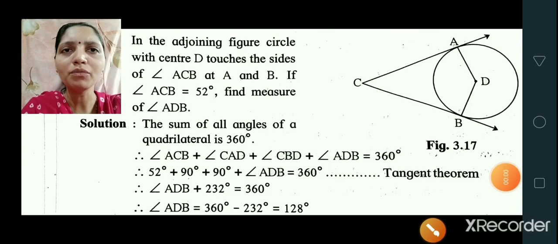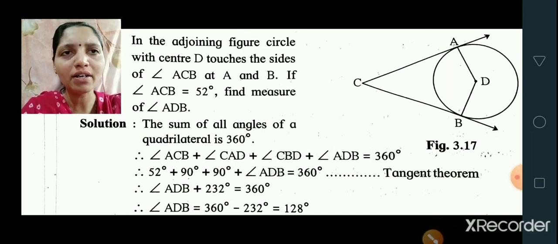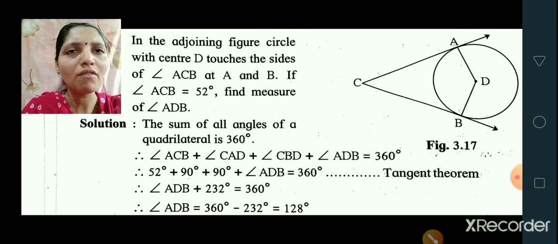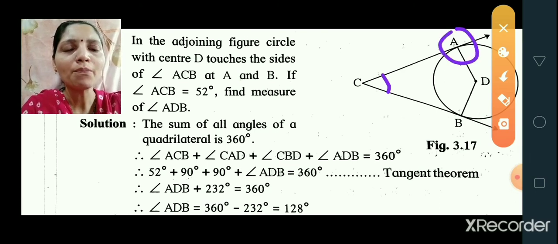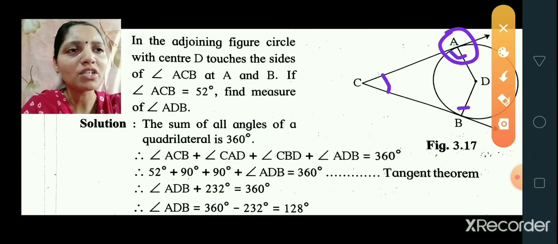One more problem we are going to solve here. In the adjoining figure, the circle with center D touches the sides of angle ACB at A and B. If angle ACB is equal to 52 degrees, find the measure of angle ADB. Now, if you observe this figure, if this side is touching the circle at A, then angle A will be 90 degrees. If it is touching the circle at point B, then it is also 90 degrees.